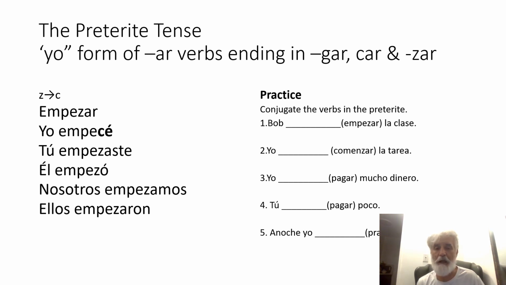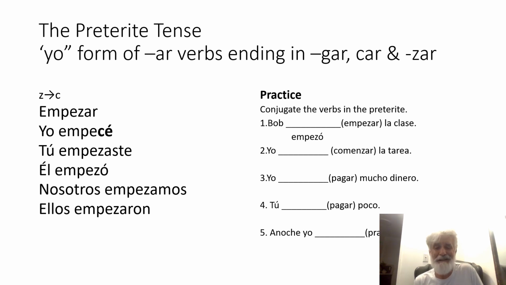No. It's a zar verb, but only in the yo form is there a change in the spelling. The rest of the verb is not changed for any of the other subject pronouns. So let's take a look. Bob empezó. The stem is empez, and there's no spelling change. The Z doesn't change to a C, it just stays the same. Okay, here's comenzar.